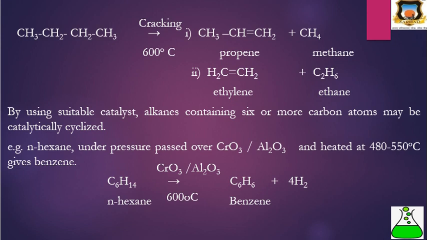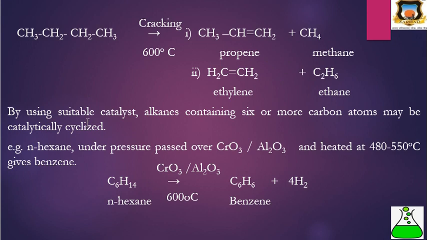The next example is n-butane undergoing cracking. When the bond ruptures here, it gives ethylene plus ethane, and when the bond ruptures between the first and second carbon, there is formation of propene and methane.